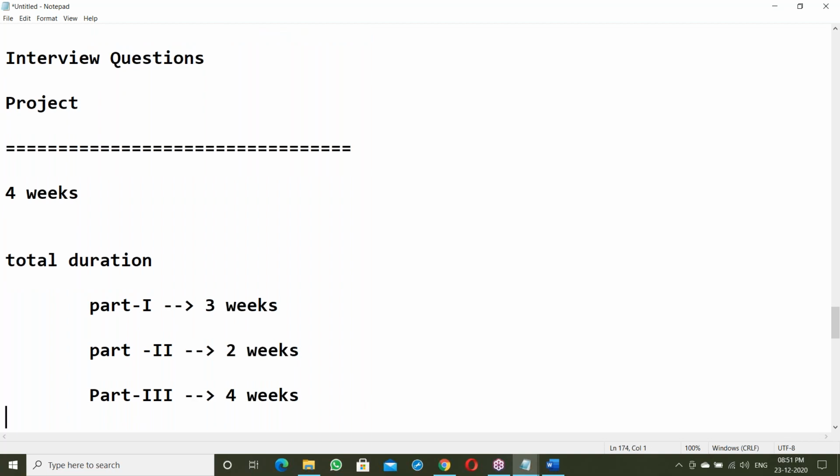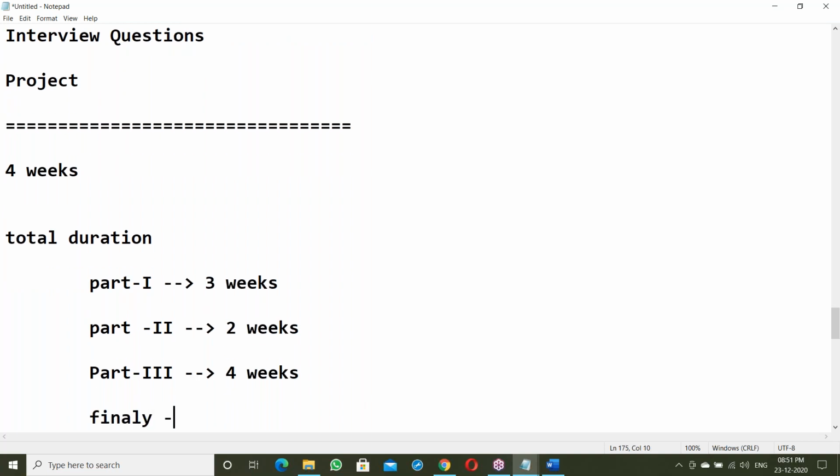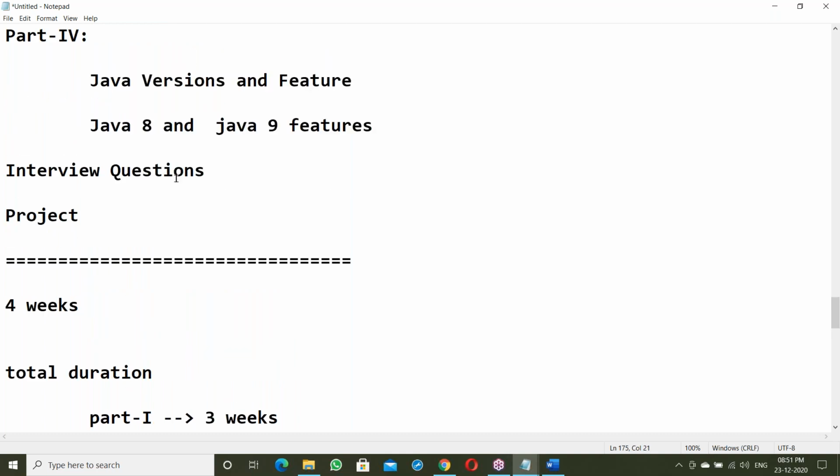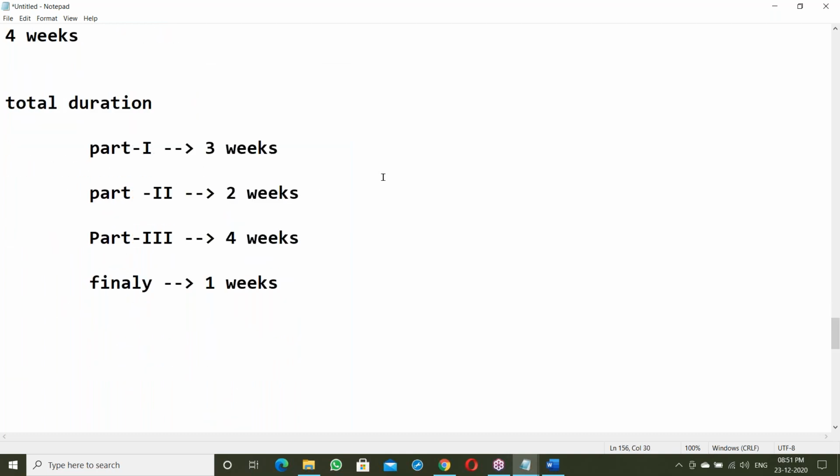Next, the final concepts are 1 week. The last 1 week is Java 8 and 9 features. Totally 3 plus 2, 5 plus 4, 9 plus 1, that is 8 weeks. 8 weeks multiplied by 7 days is equal to 56 days in total.